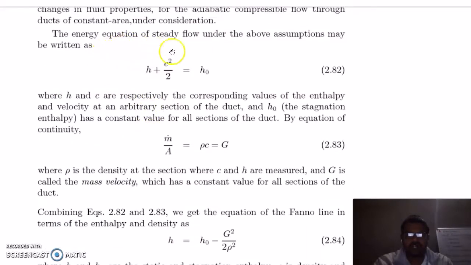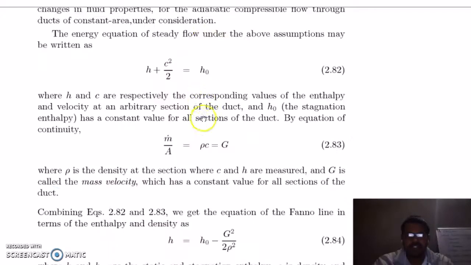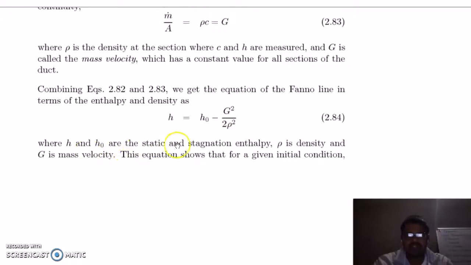Now this is your energy equation for Fanno line flow, which is h plus C squared by 2 equals h0. Mass flow rate divided by area is equal to density times C, and it is called G, the mass velocity. You can replace the term C squared in terms of G. You will get this equation here, h = h0 minus G squared by 2 rho squared, where h and h0 are static and stagnation enthalpy.